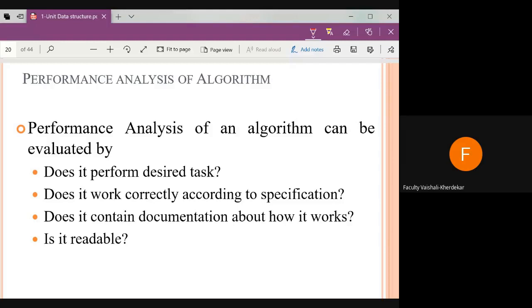In the same way here, whenever we want to analyze the performance of the algorithm, meaning whether it works correctly or not, whether it is readable or not, how do we check that? Does it contain documentation about how it works? Is it readable? Does it work according to the specification? Does it satisfy the needs of that particular algorithm? What are the needs of the algorithm? For what purpose are we writing that algorithm? Does it work according to that specification or not?